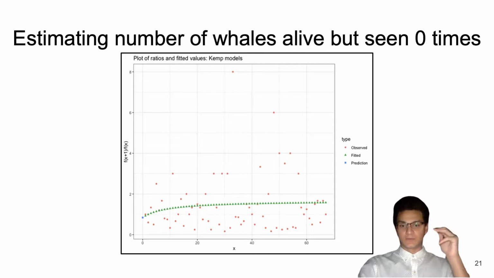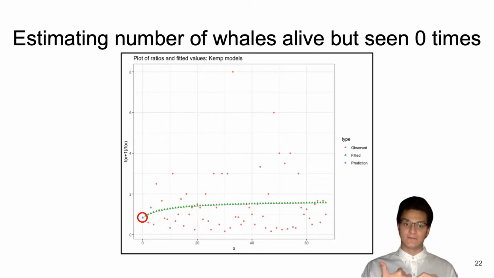And then what the green here represents is the regression that fits this data best. So circled here is a blue dot. That blue dot is the y-intercept of the regression. And what that means is that's the estimated number of individuals that are alive but have never been seen according to this regression.